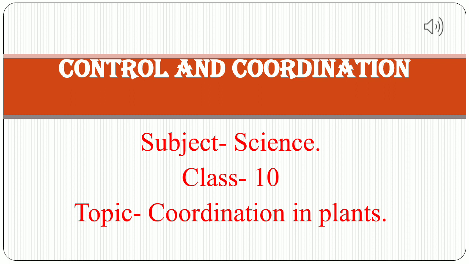Mainly these hormones help in the germination of seed, or in the growth of the root, stem and leaves, or in the movement of stomata. Sometimes they help in ripening of fruit, or in flowering in plants. So these are the hormones which help in the control and coordination in plants, helping the plant for movement or growth.